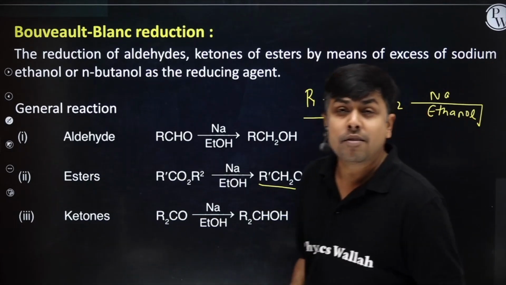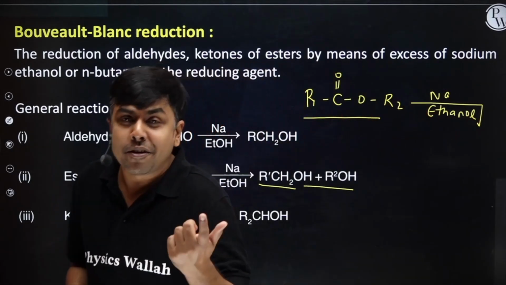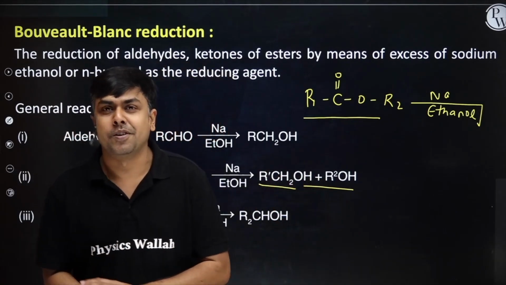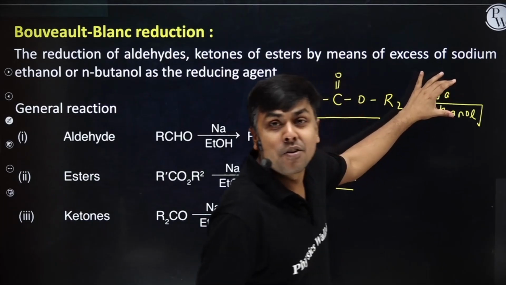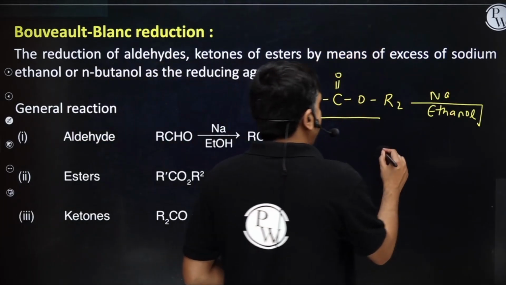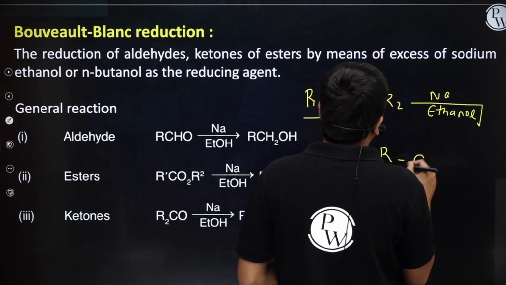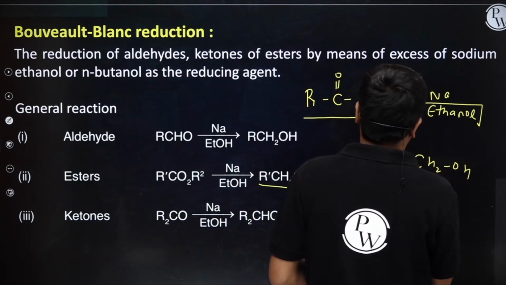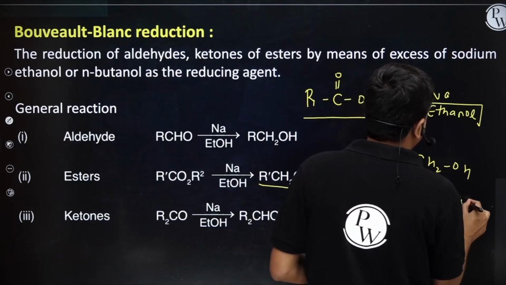Like R1COOR2. In this case, we'll get a mixture of alcohols, right? Let me explain. R1, C double bond O, O, R2. If this ester is treated with Na in the presence of ethanol, metal in the presence of alcohol, whenever alcohol is treated with metal, you will get hydrogen. We'll discuss this in this particular chapter only. Now this hydrogen liberated will do the reduction of this ester. So the product which I am going to get is R1CH2OH plus R2OH.